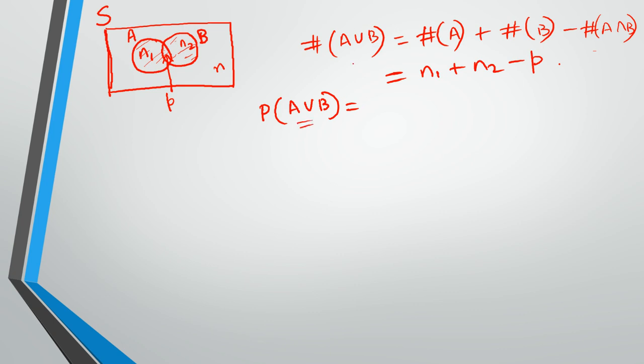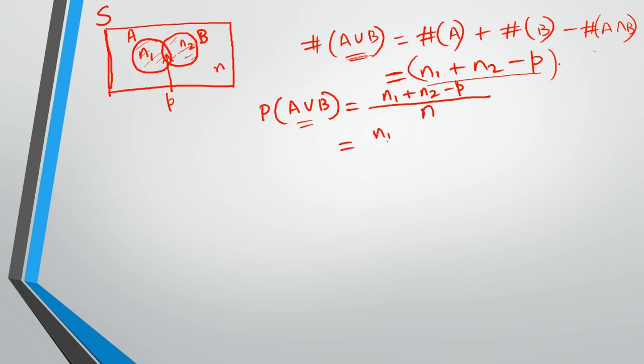A union B is itself an event, so the number of outcomes in favor of A union B is n1 plus n2 minus p. The total number of outcomes in the sample space is n, so we divide by n. This is from the classical definition of probability.